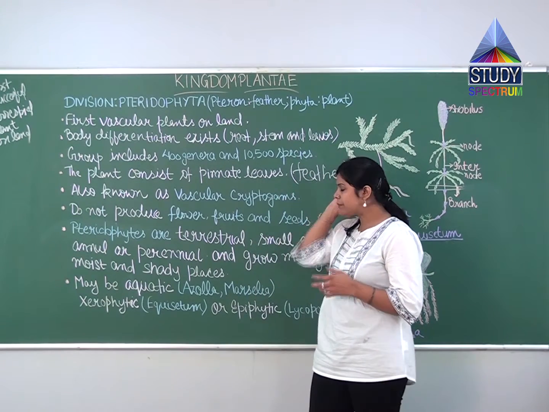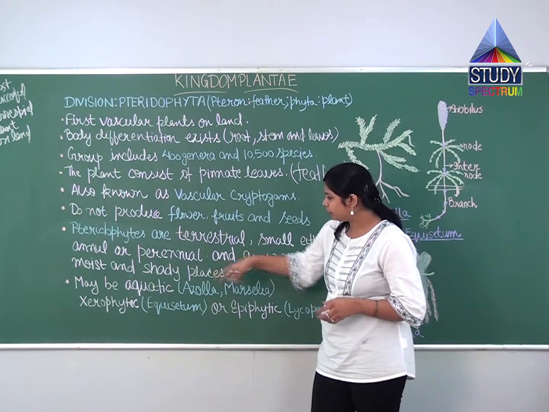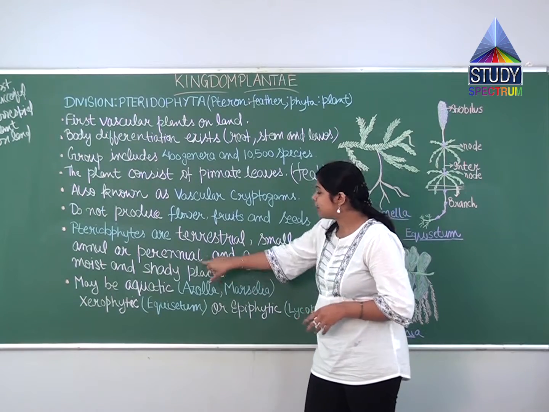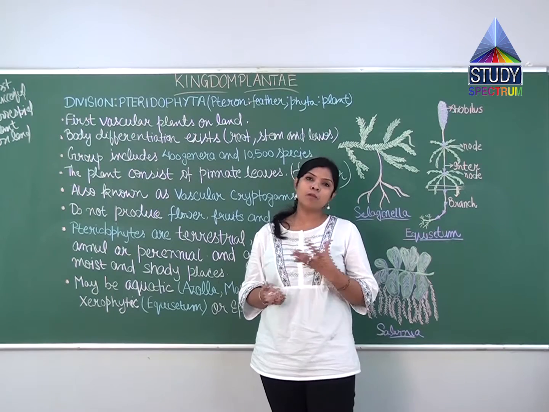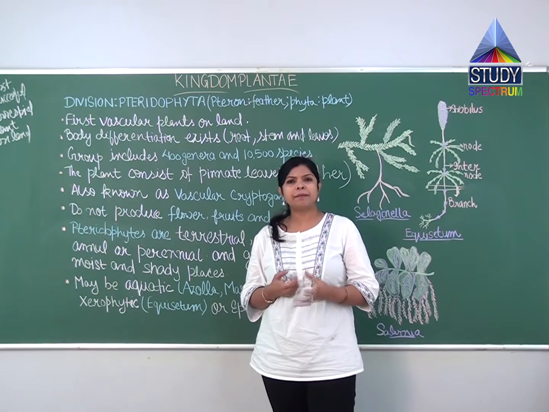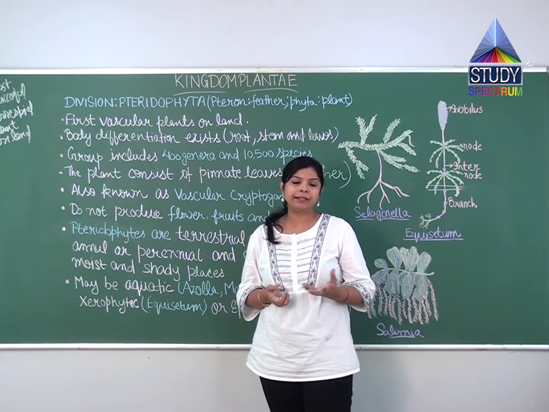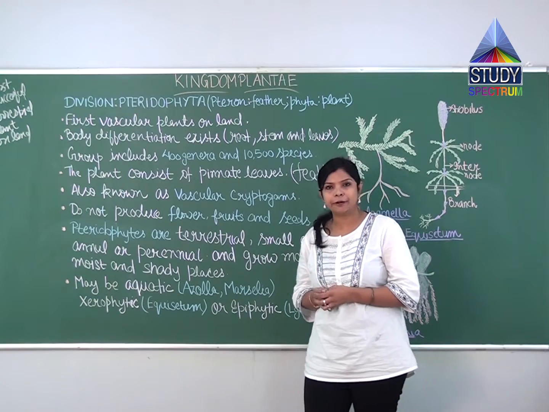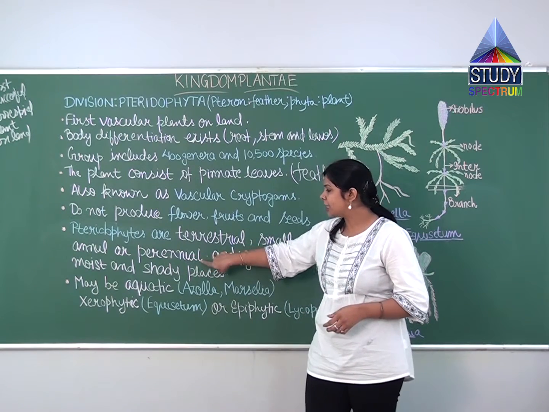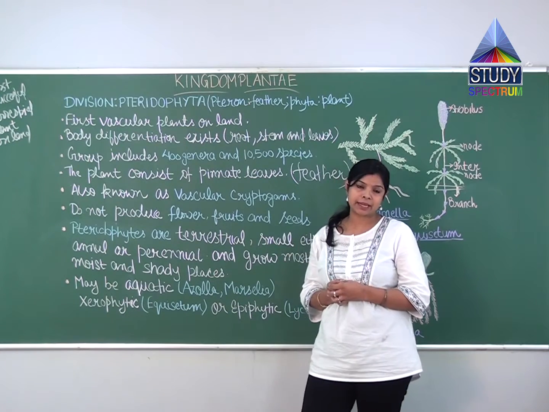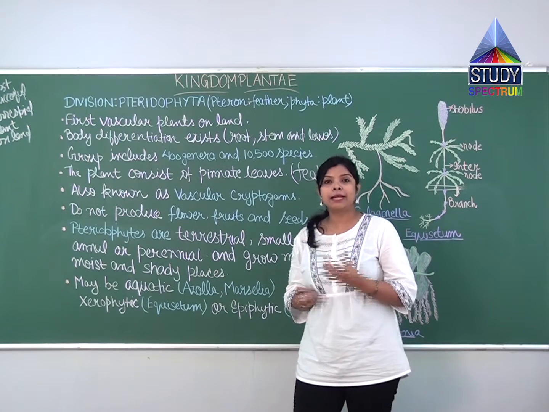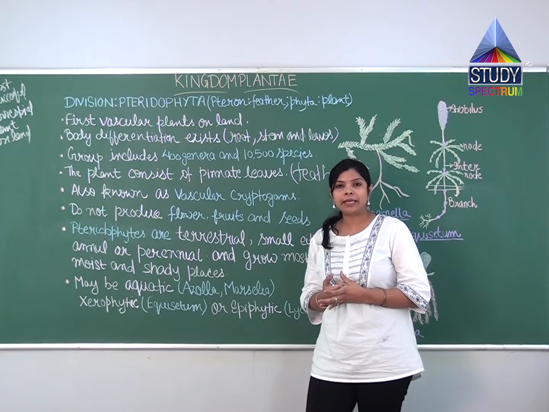There are many plants that are annual. Other than this, some are perennial, meaning they live for more than 2 years. Some may live for 10 years, 100 years. So it includes both kinds of plants, annual as well as perennial.